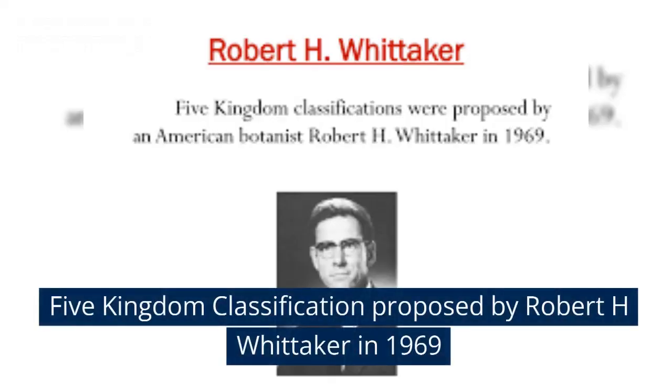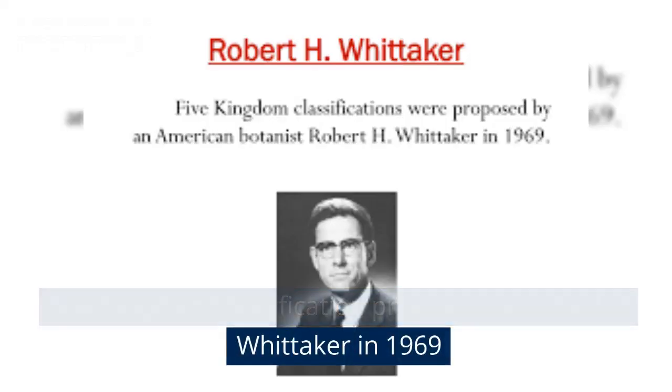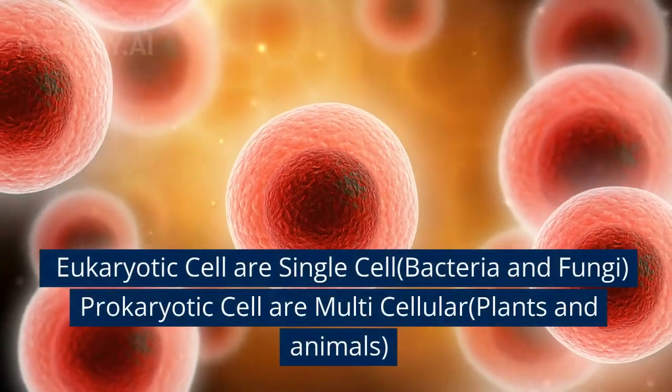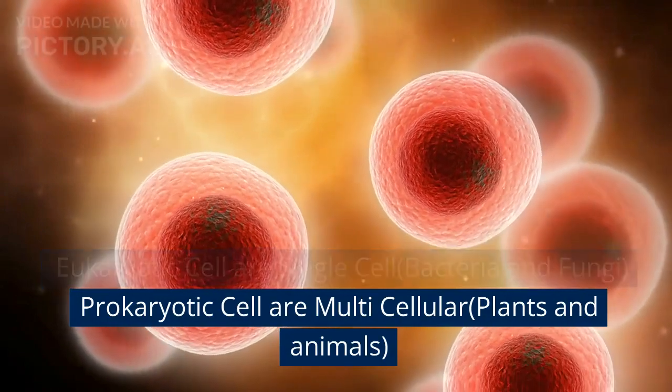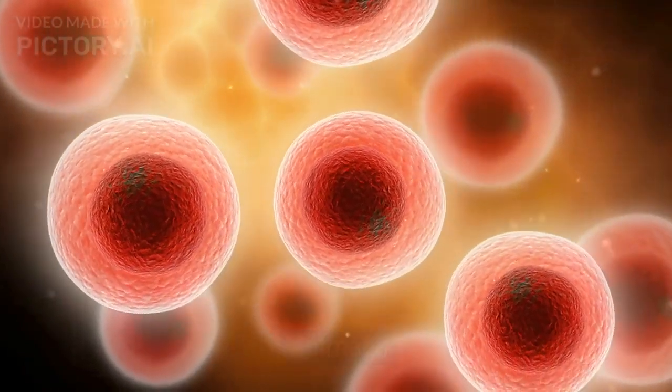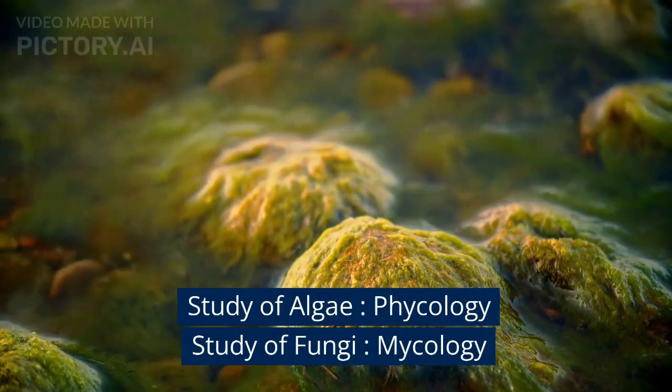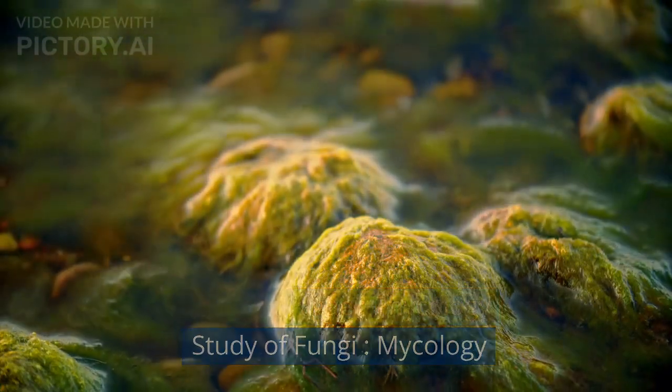5 Kingdom classification proposed by Robert H. Whittaker in 1969. Eukaryotic cell are single cell, bacteria and fungi. Prokaryotic cell are multicellular, plants and animals. Study of algae, phycology. Study of fungi, mycology.